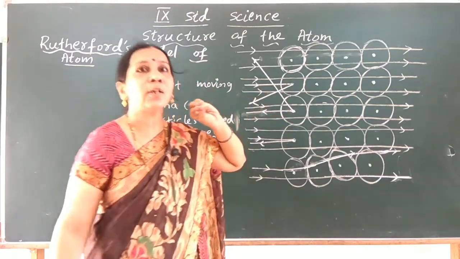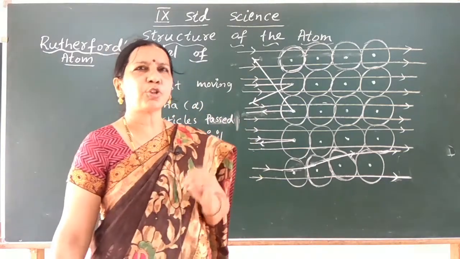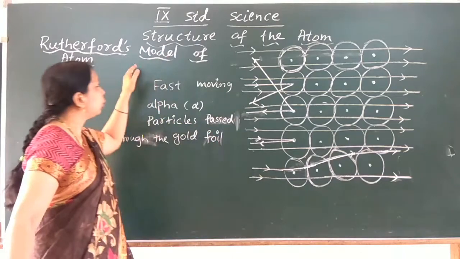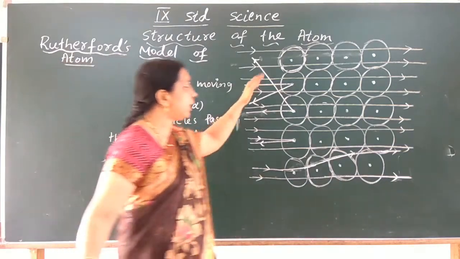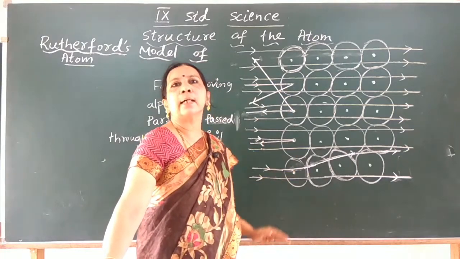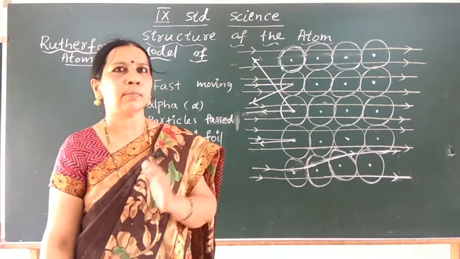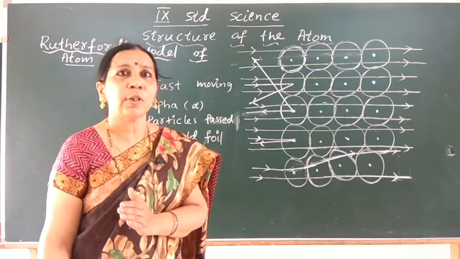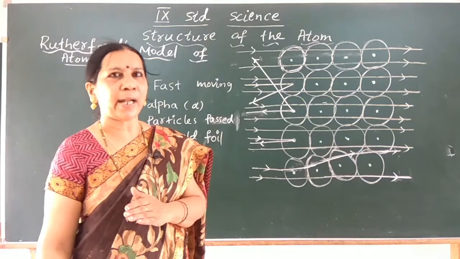According to the observations of this experiment, he formulated the features of his model. What are the features of Rutherford's model of atom?